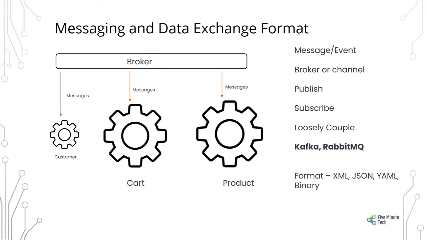Next we have messaging and data exchange format. The message or the event is relayed through a broker or a channel, to which messages can be published and we can subscribe to it. It is a loosely coupled way of interaction between the services, and some of the ways in which we can implement it is through Kafka or RabbitMQ. The format of data exchange between the services most probably is in the form of XML or JSON, YAML, or even in a very compact binary format.